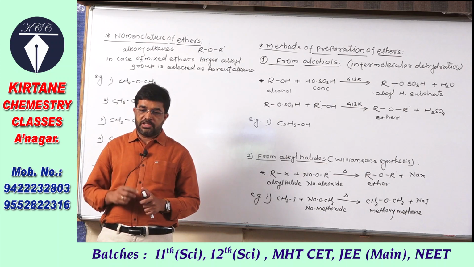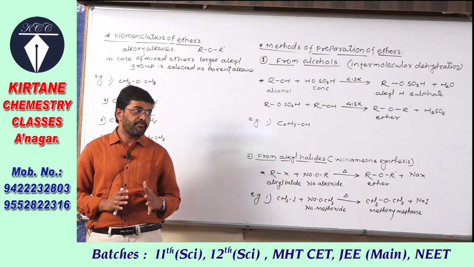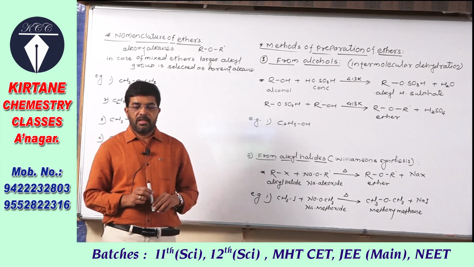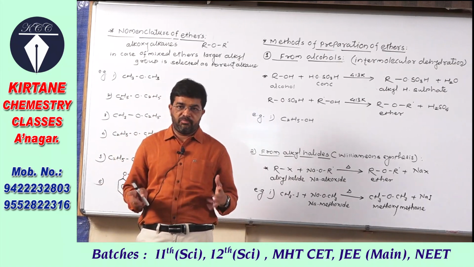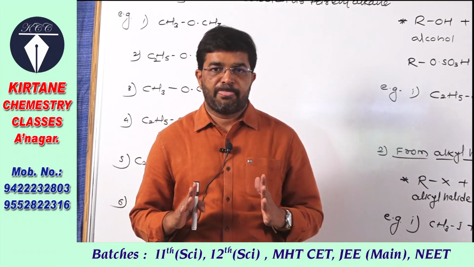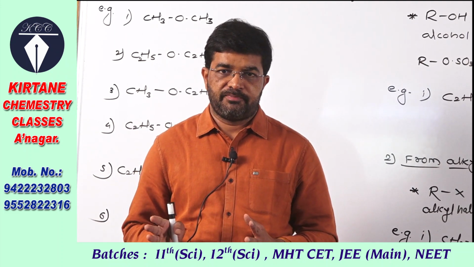So last time we studied the introductory part about ethers, that is, what ethers are and the classification of ethers. Two types of ethers we studied: simple or symmetrical ethers, and mixed or unsymmetrical ethers.